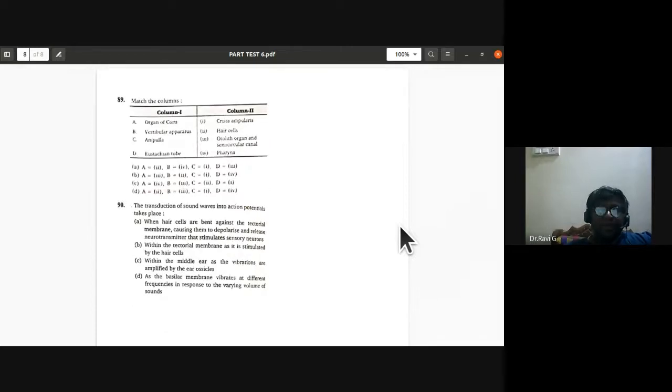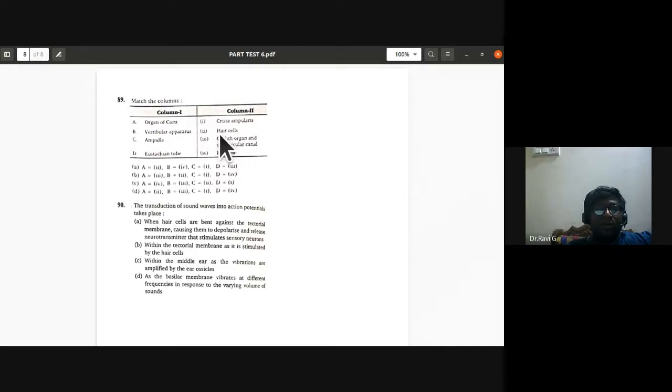Organ of Corti, hair cells, vestibular apparatus. The vestibular apparatus includes the otolith organ and semicircular canals. So organ of Corti and hair cells, 2 and 3, are identified. C, ampulla, is crista ampullaris. Eustachian tube is the pharynx, so D is eustachian tube.